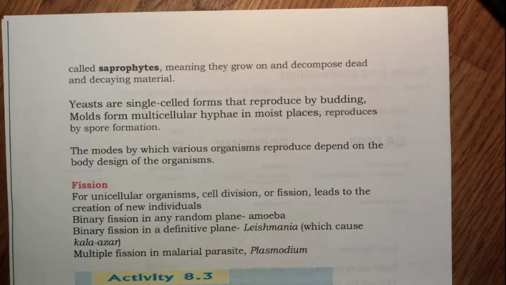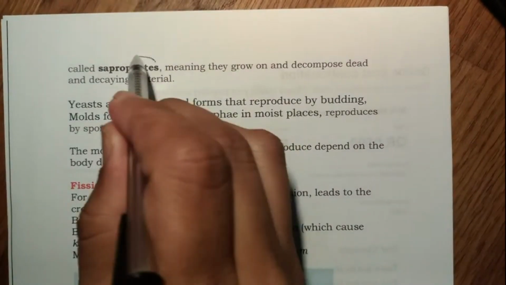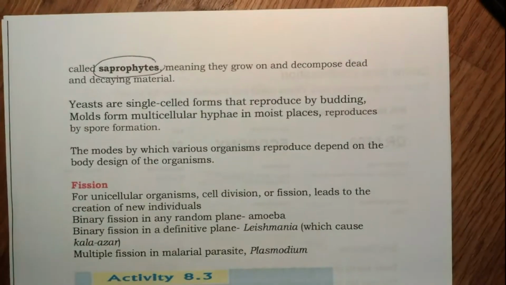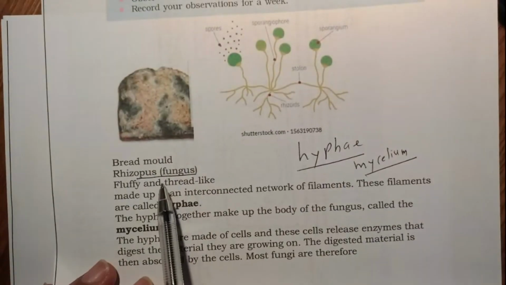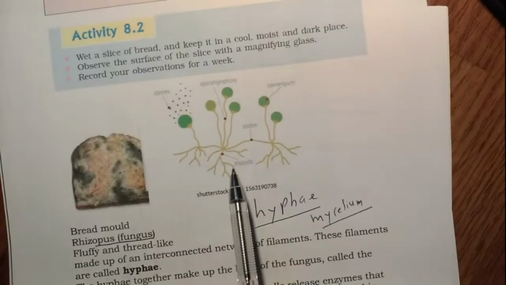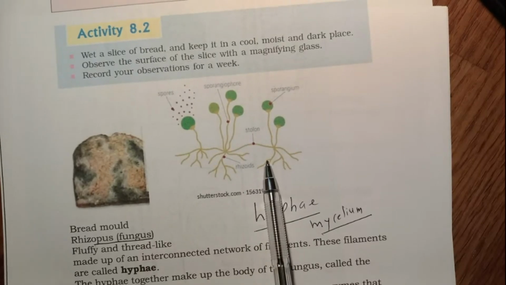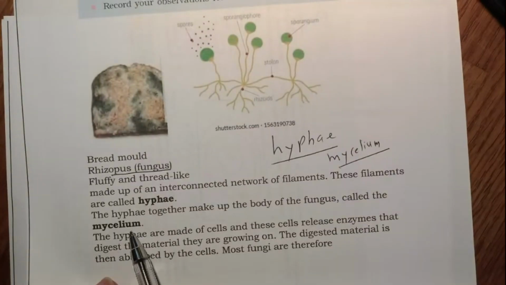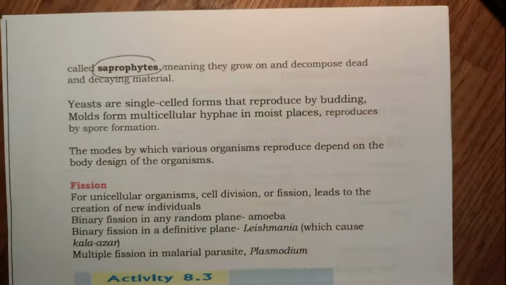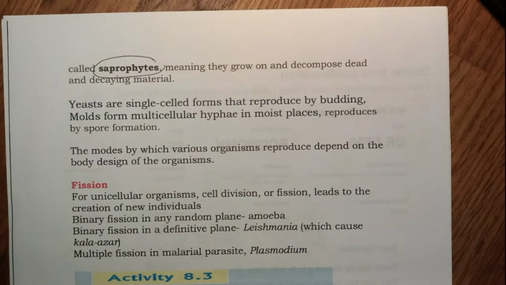So they grow on dead and decaying material, and they also help in decomposing that material. So that is a saprophyte. So fungus is a saprophyte, and the bread mold fungus is called Rhizopus. Just to revise, the interconnected network of filaments is called hyphae, and the mass, the body of the fungus together, is called mycelium.